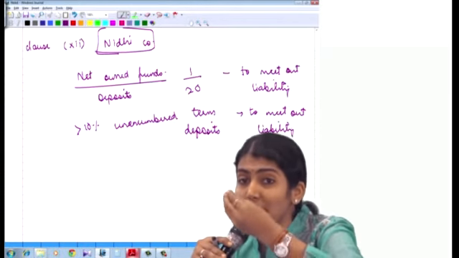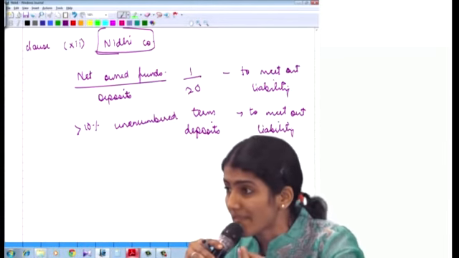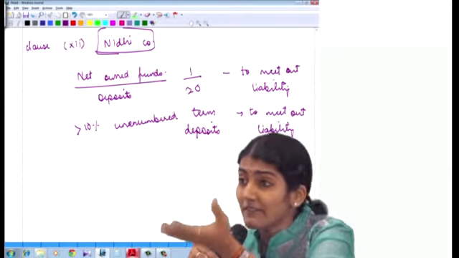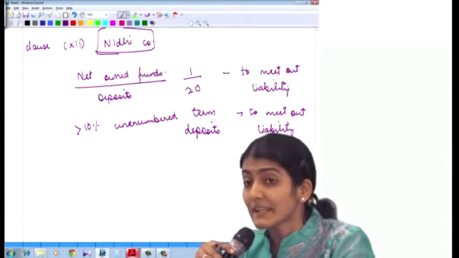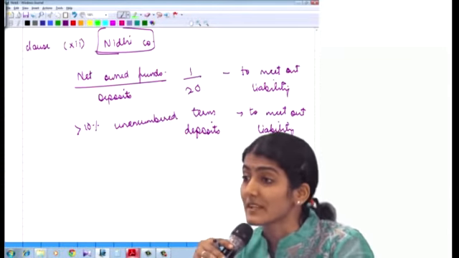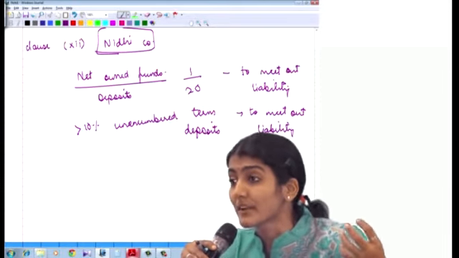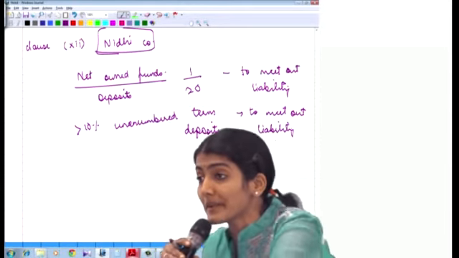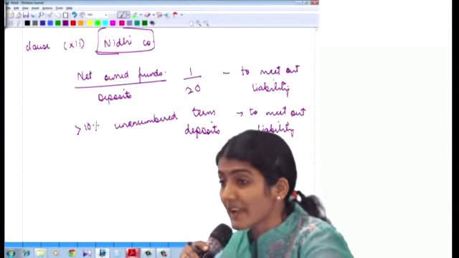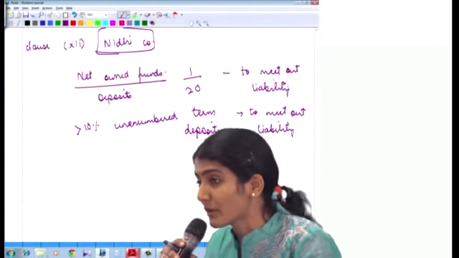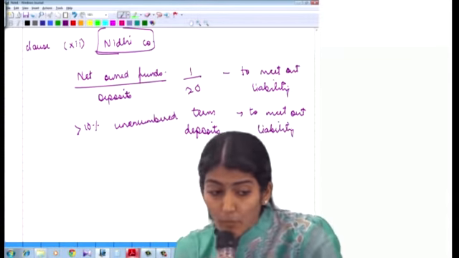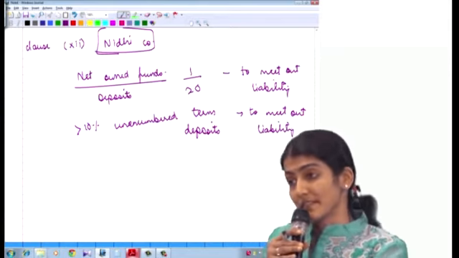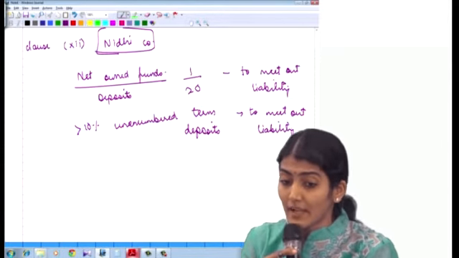And out of the investments, obviously all the deposits that they accept, they are going to invest. So it says out of their total investment portfolio, at least 10% to be invested in the unencumbered term deposits. Unencumbered means free of any charges, against which no loan has been taken, and it has not been offered as security against anything. So 1:20 and 10% to meet out the liability.